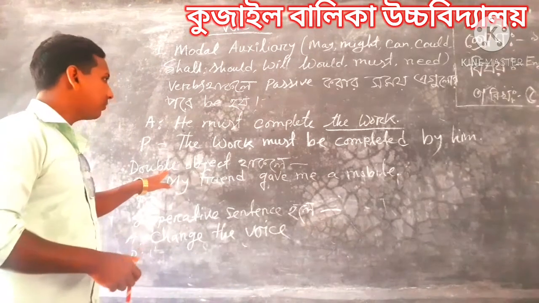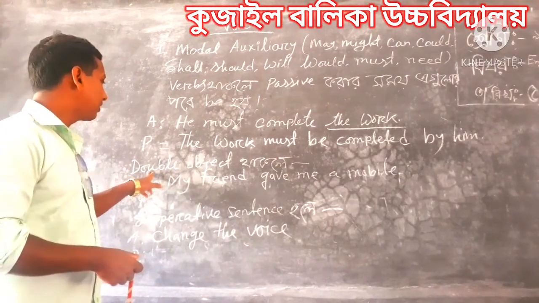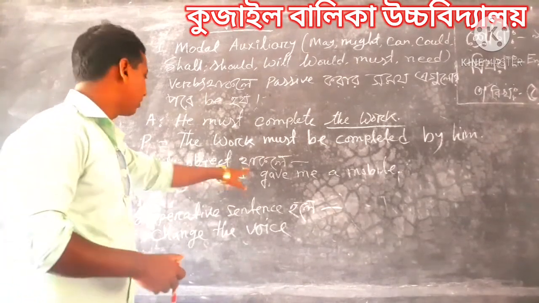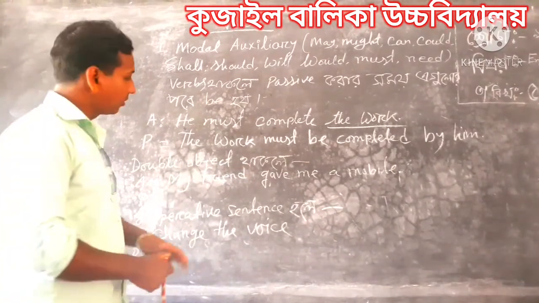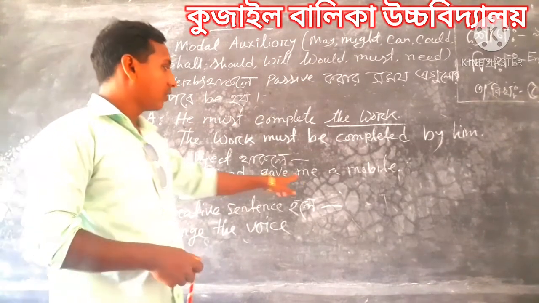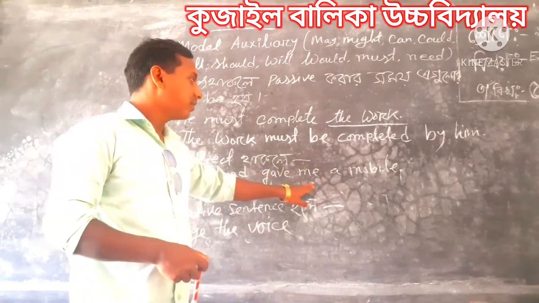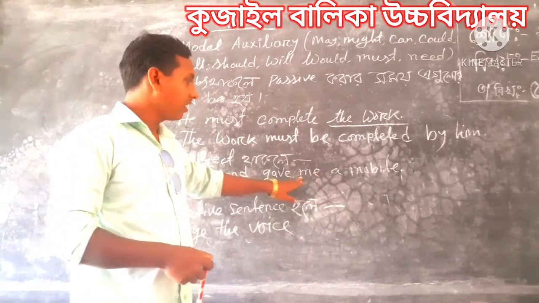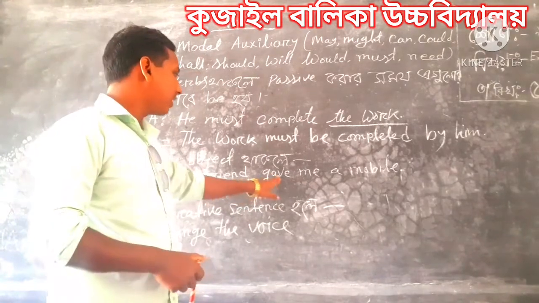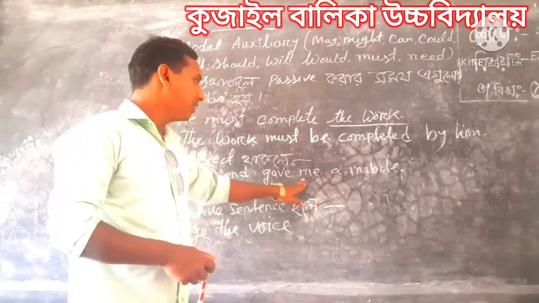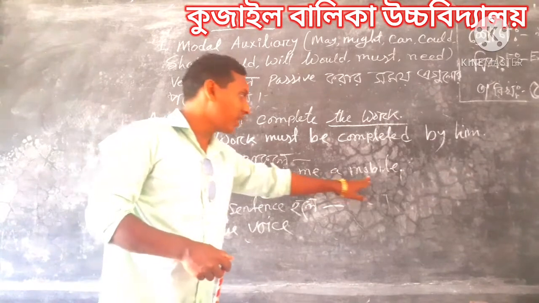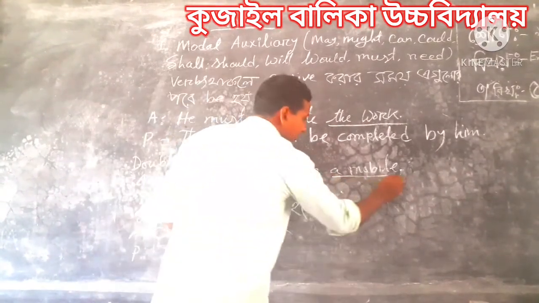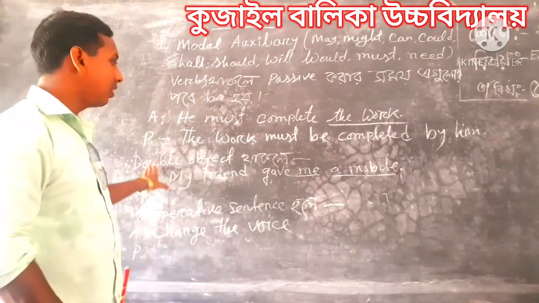Then we find that there is another rule, double object. If we find a double object in active voice, we must use one object. It's very good to take the personal object. Here we can find: my friend gave me a mobile. Me is an object and a mobile is an object. This is the personal object, me, and this is another object. So this rule is called double object.